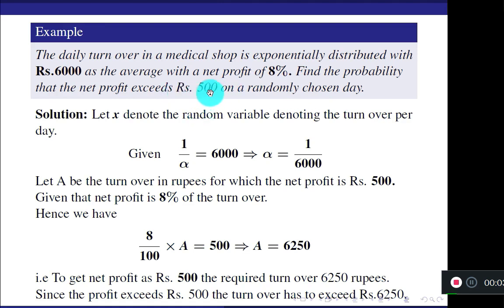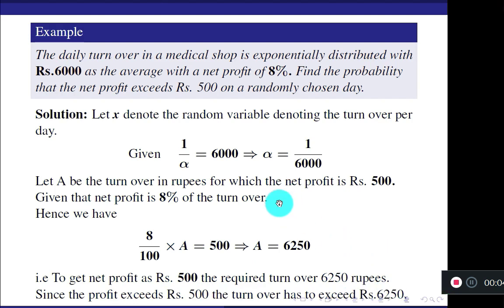When your profit will exceed 500, for this turnover, profit is 500 rupees. So when your profit will be more than 500, the turnover amount should be more than 6,250. Instead of writing profit value here, we convert in terms of turnover. To get net profit as rupees 500, the required turnover is 6,250 rupees. Since the profit exceeds rupees 500, the turnover has to exceed rupees 6,250.